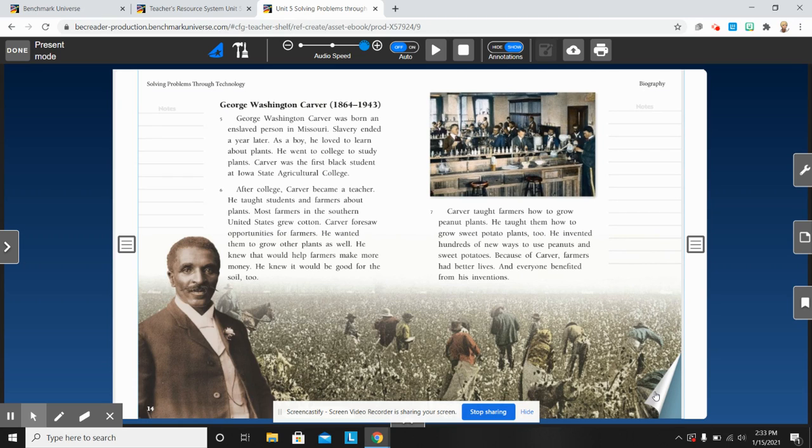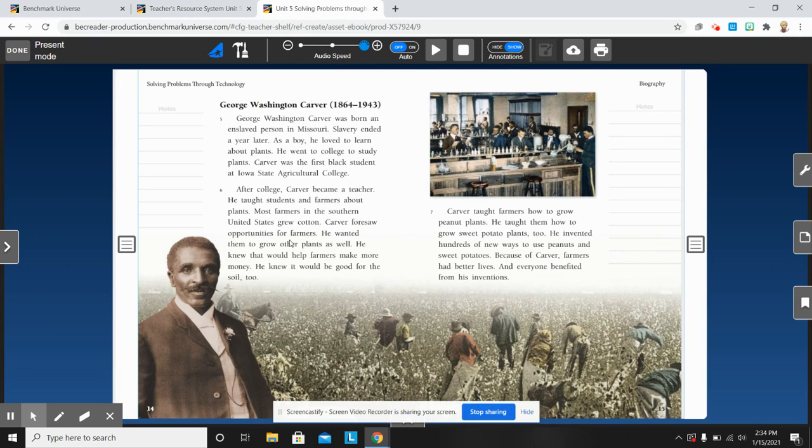Think about the things that George Washington Carver invented. It says that he learned about plants. He went to college and studied plants, so he had a lot of knowledge about plants. So the knowledge that he had, he shared with other people, other farmers, so that he could teach them more about plants and how to take care of them a little better. You know, if they can be more successful at growing plants or growing crops, then they will be able to produce more food.